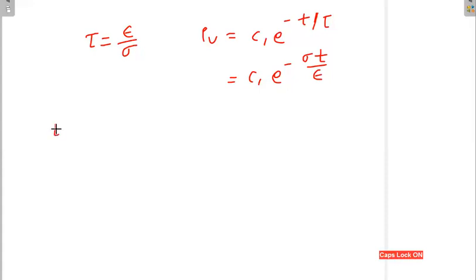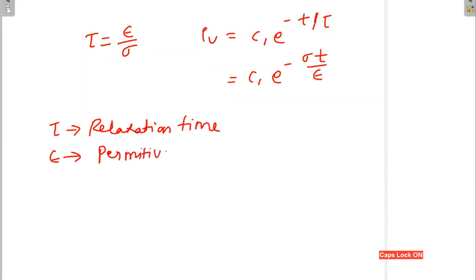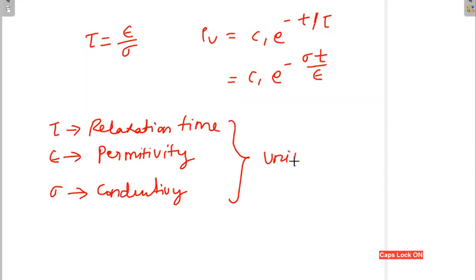Tau means relaxation time. Epsilon means permittivity, and sigma means conductivity. Okay, now you look for the unit relationship on this. You know what is the unit of each parameter. You just try to find out whether their units match or not.